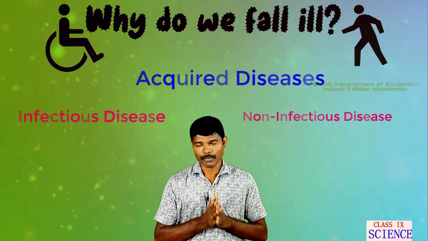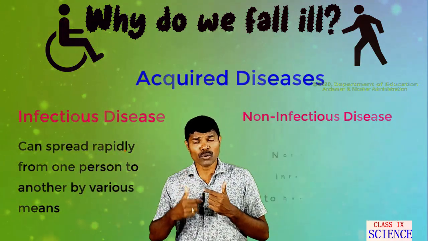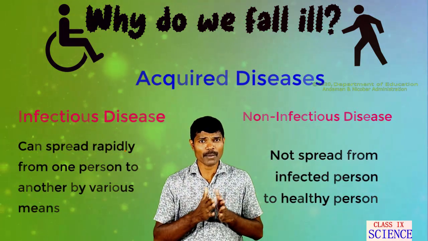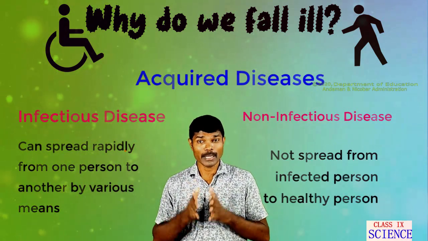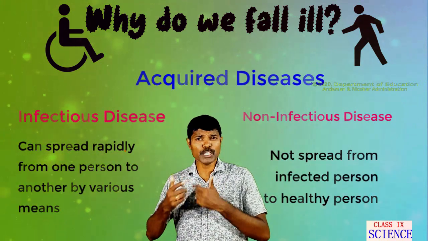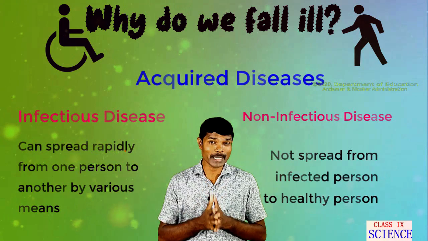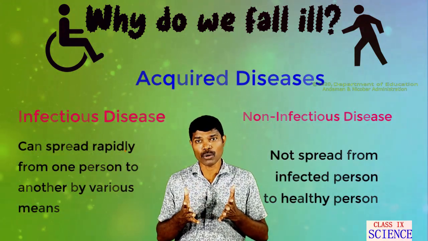Infectious diseases are caused by microbial or biological agents, or pathogens such as viruses, bacteria, protozoa, helminths, nematodes and fungi. Infectious diseases can rapidly spread from one person to another by various means such as physical contact, water, air, food, vectors and so on.